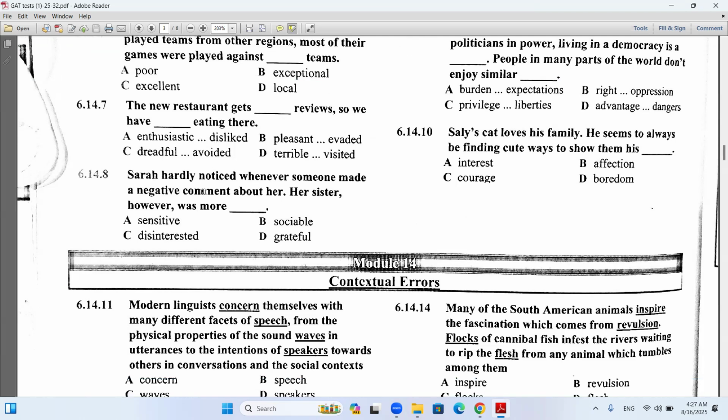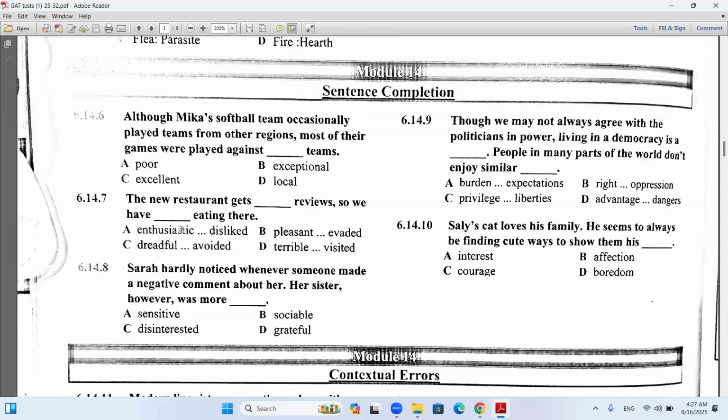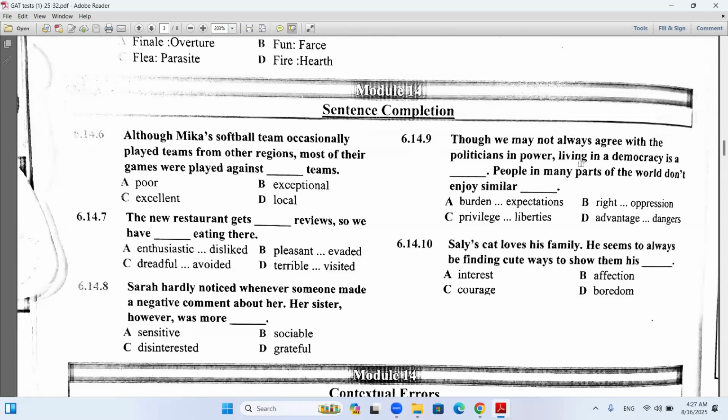Number 8. Sensitive, A. Yeah. Sarah hardly noticed whenever someone made a negative comment about her. Her sister, however, this is the key word, was more sensitive. Though we may not always agree with the politicians in power, living in a democracy is a privilege, as people in many parts of the world don't enjoy similar liberties.